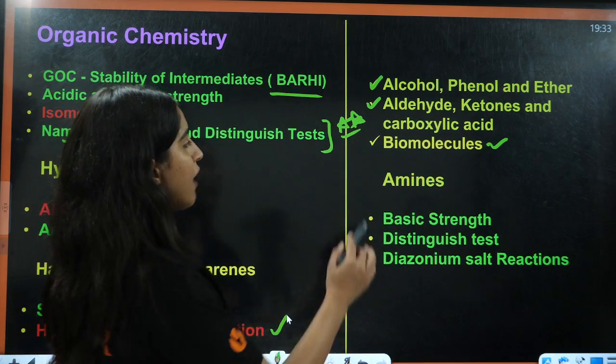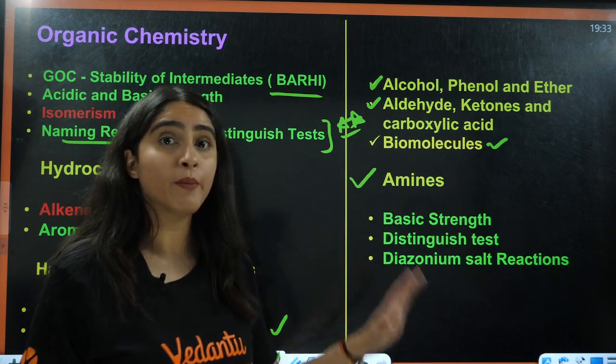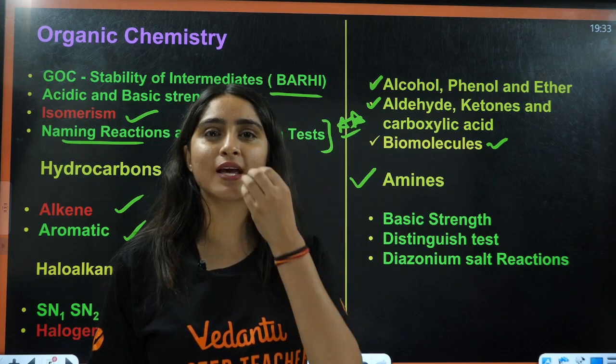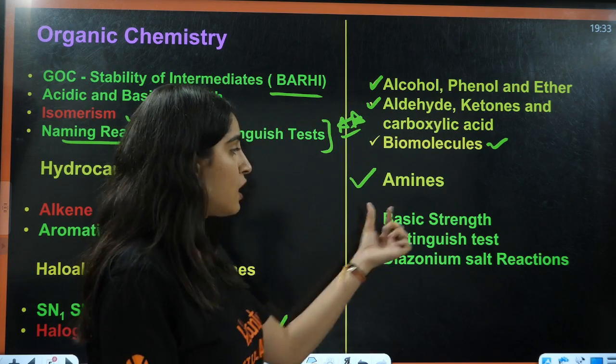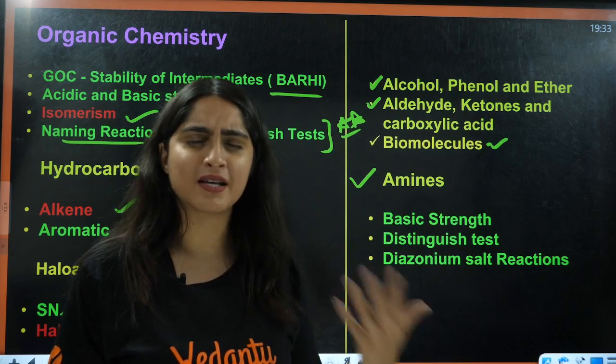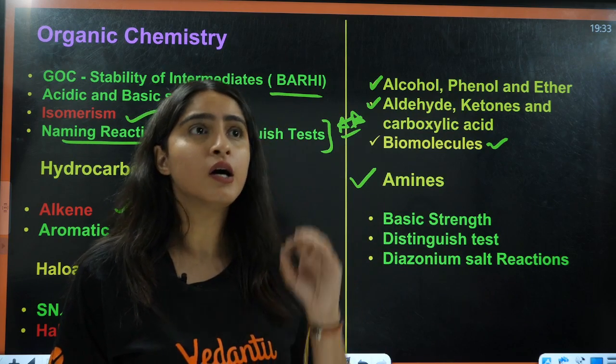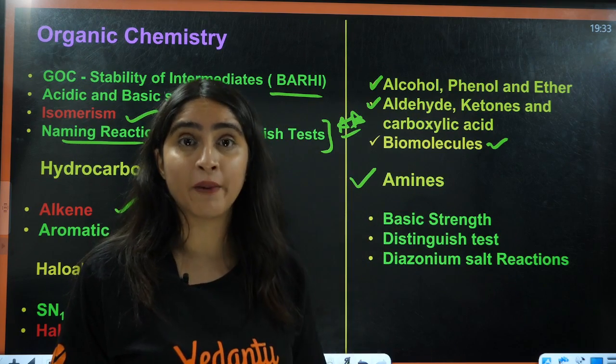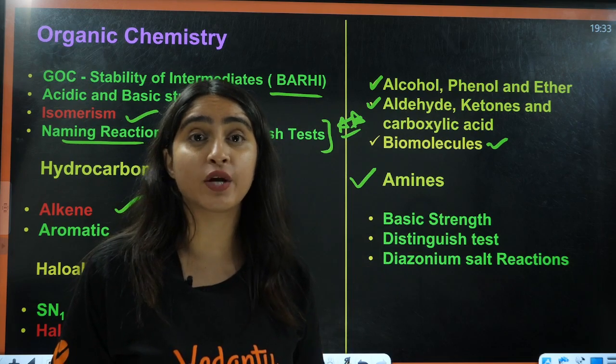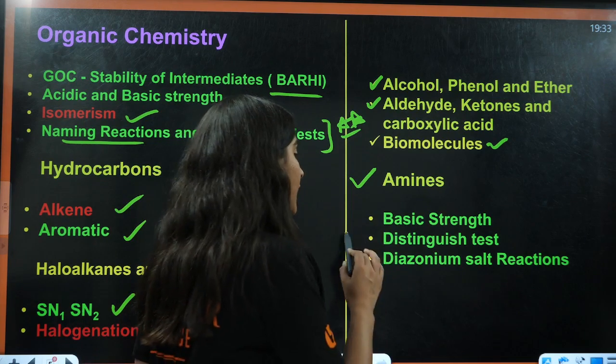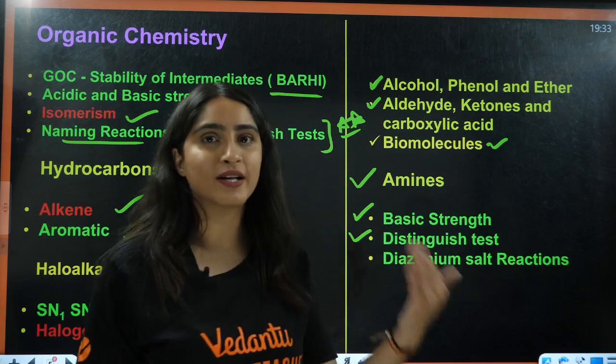Next, students, you have amines here. Now from amines, what is asked? The basic predicted questions are asked here. First is basic strength. They will ask you basic strength in the aqueous medium and in the gaseous phase, what is the basic strength of 1 degree, 2 degree, 3 degree amines. Then they ask you simple basic strength, how it is dependent.